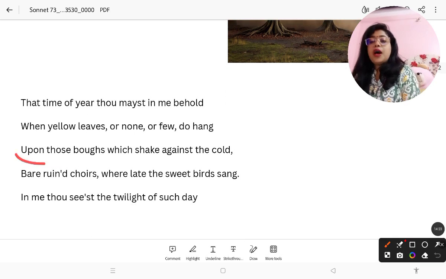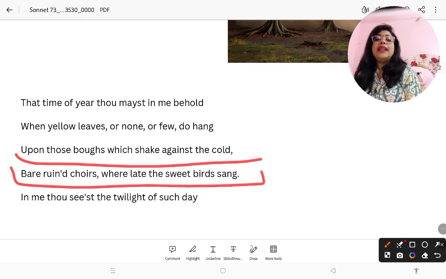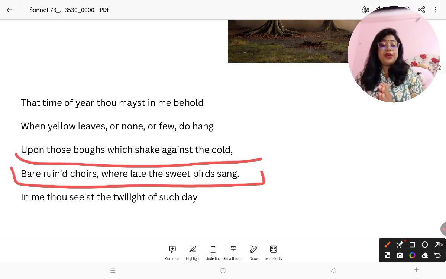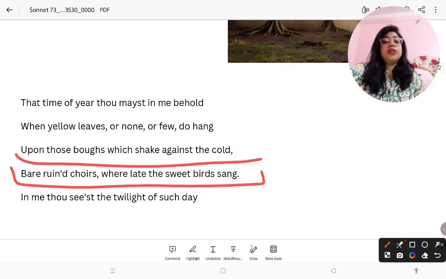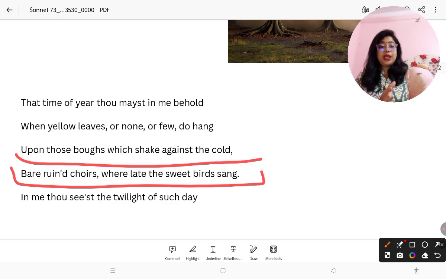Upon those boughs which shake against the cold, bare wind, choirs were laid, the sweet birds sang. So upon those boughs which shake against the cold, now the branches, because there are no leaves, they are shaking, they are shivering. They are trying to protect themselves from the cold wind, from the stormy wind of winter. Because the winter is arriving, meaning the death is arriving.